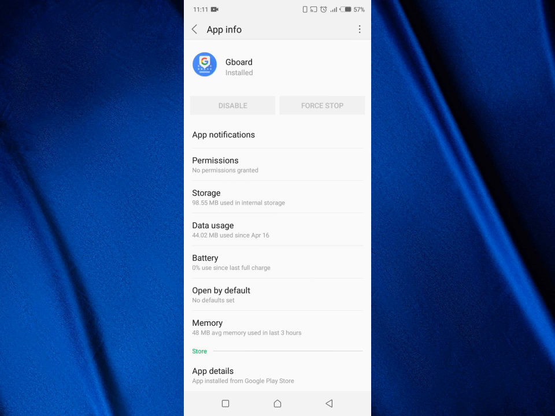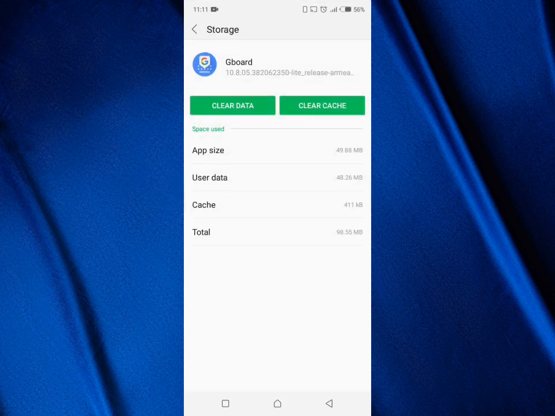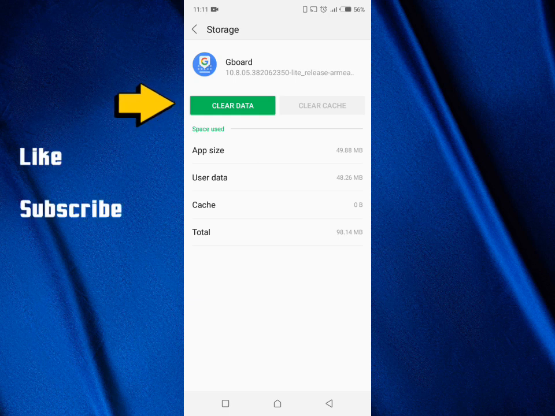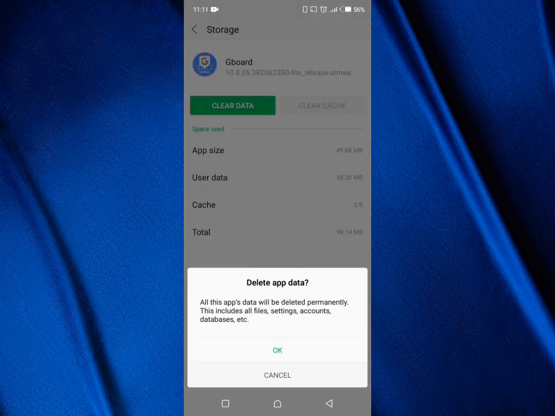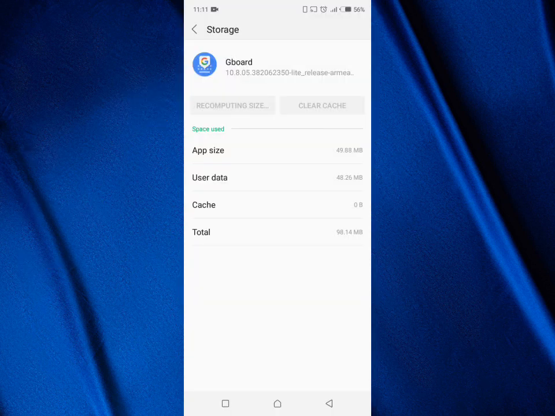Now, click on Storage. Click on Clear Cache. Also click on Clear Data. And boom friends, by doing this, your keyboard lag problem will be automatically fixed.